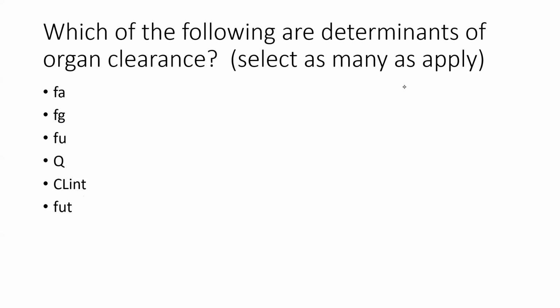Now, if I asked you what determines low E drug cleared by the liver, you're going to say intrinsic clearance and binding. If I asked you if this was a high extraction drug, what's a determinant of organ clearance cleared by the liver, you'd say Q. Wait a minute.